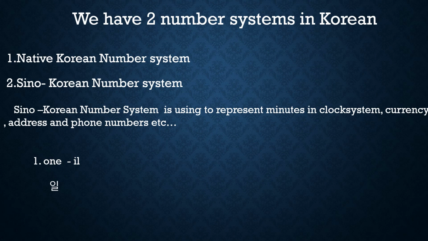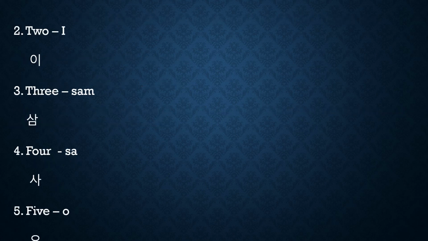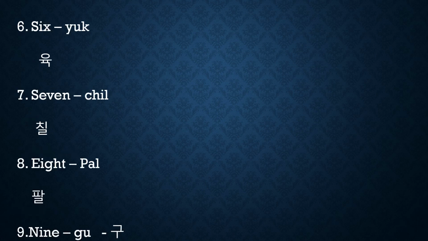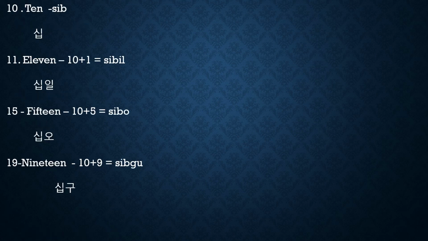What is 1 in the Sino-Korean number system? We are seeing only the Sino-Korean number system. 1 is Il, 2 is E, 3 Sam, 4 Sa, 5 O, 6 Yuk, 7 Chil, 8 Pal, 9 Go, 10 Ship.